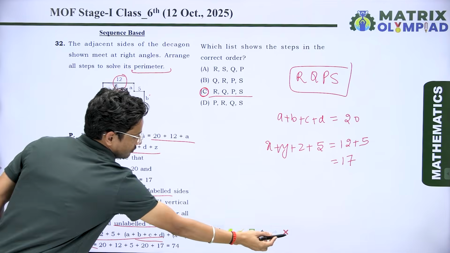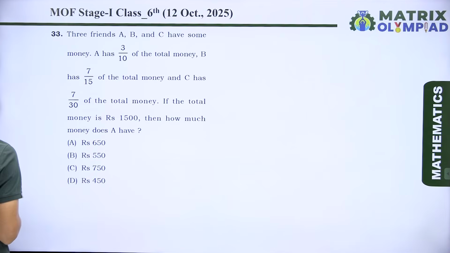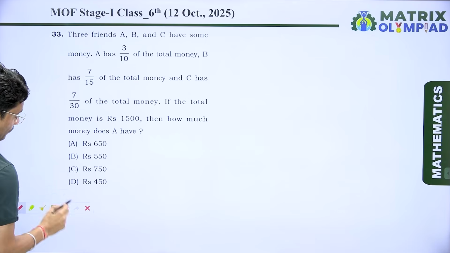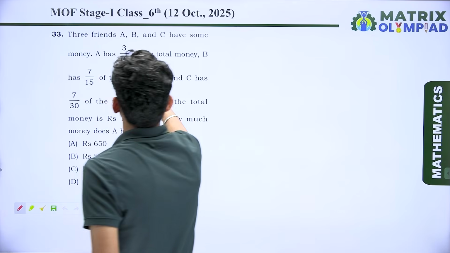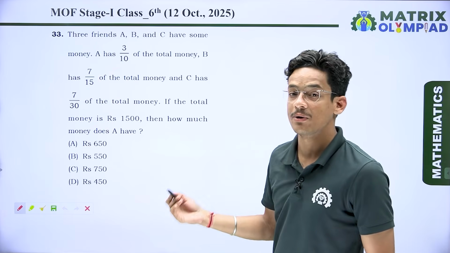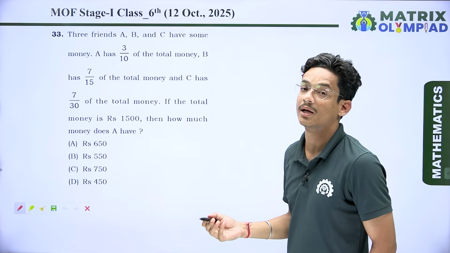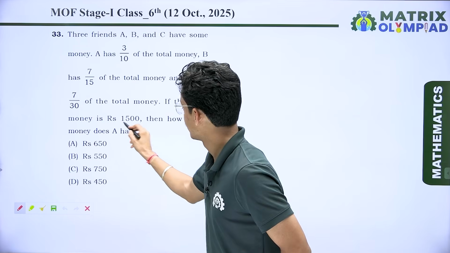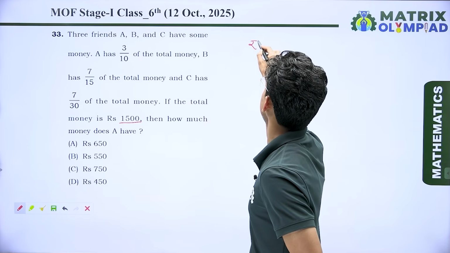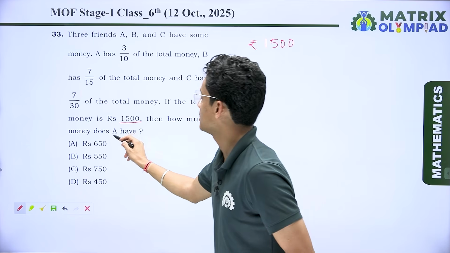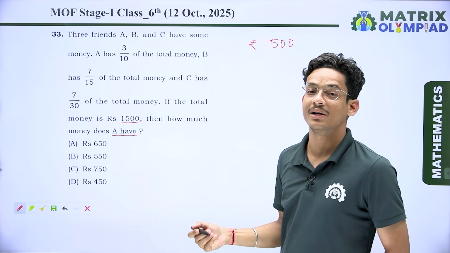Now the next question: we have three friends A, B, C and they have some money. A has 3 by 10 of the total money, B has 7 upon 15 of the total money and C has 7 upon 30 of the total money. The total money is rupees 1500. Then how much money does A have? We have to find how much money A has.